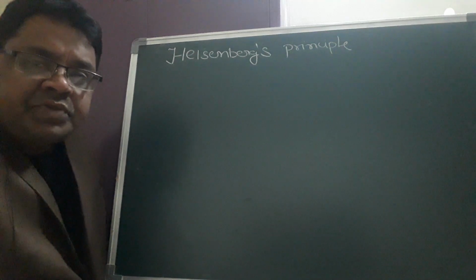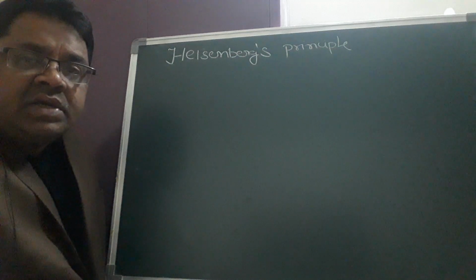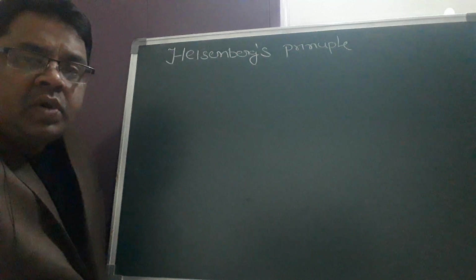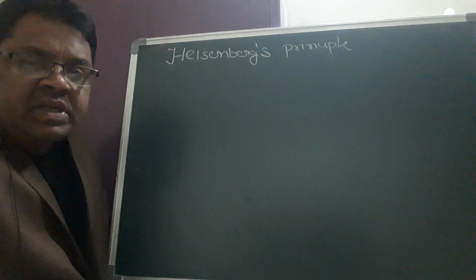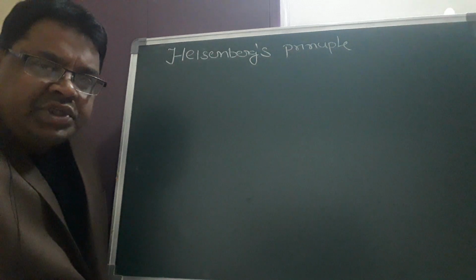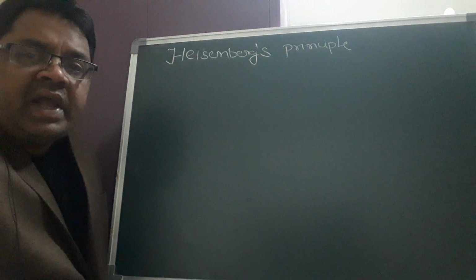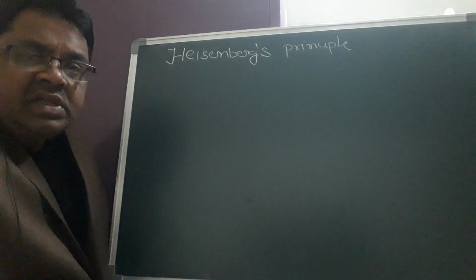Hello students. Today I want to discuss the Heisenberg uncertainty principle. In 1927, according to Heisenberg, it is impossible to determine simultaneously the exact position and momentum of subatomic particles like an electron. What is the meaning of this statement?